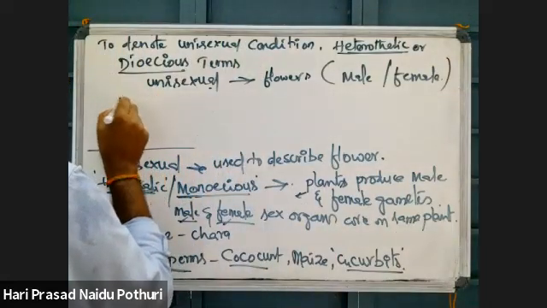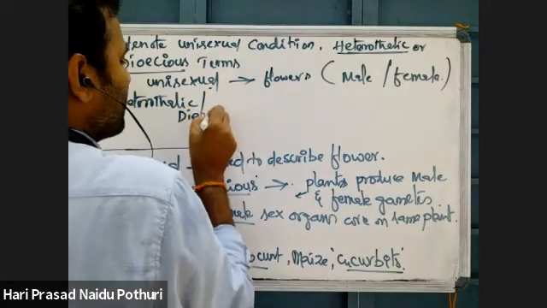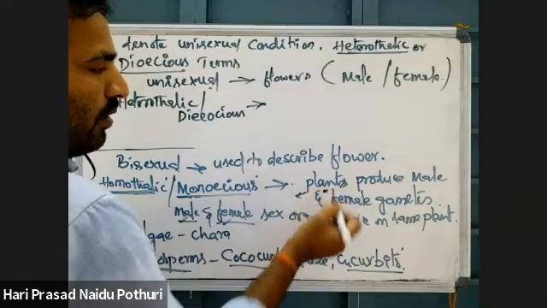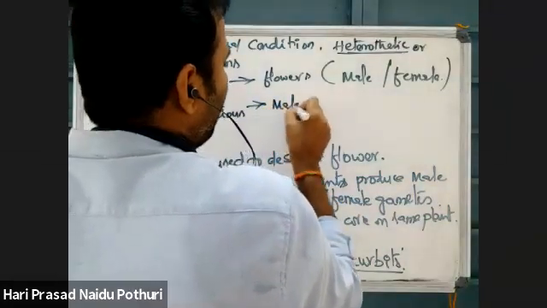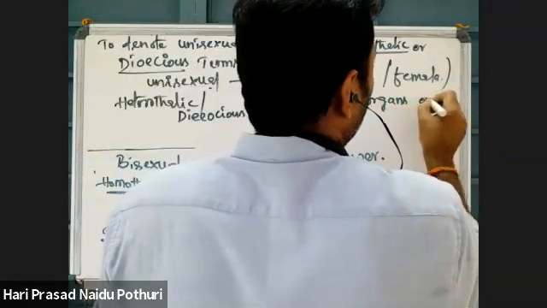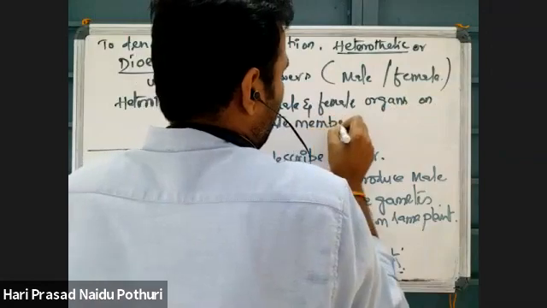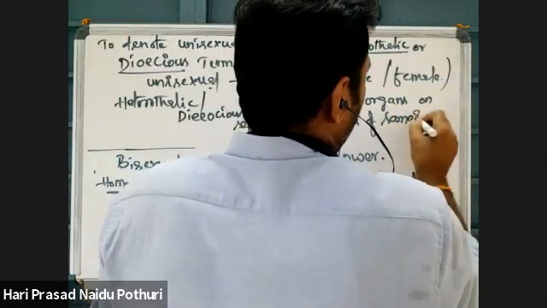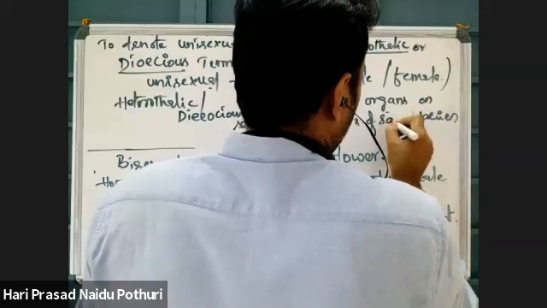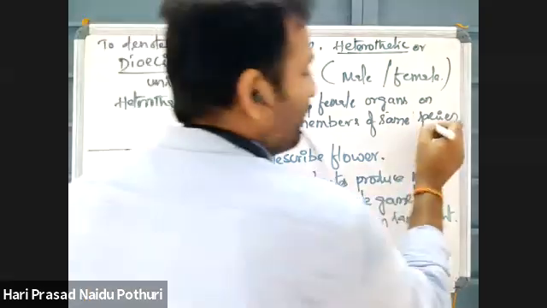Whereas this heterothallic or dioecious is a condition where male and female organs are present on separate members of the same species.